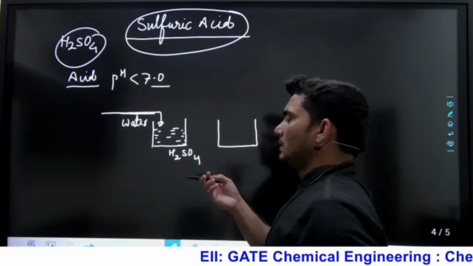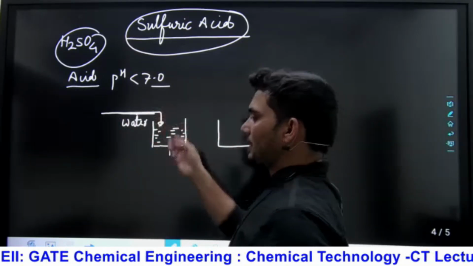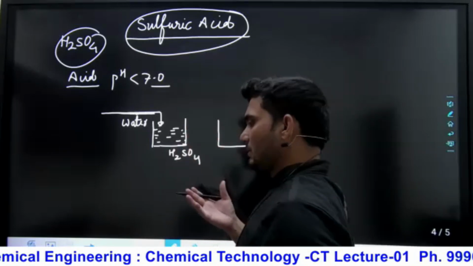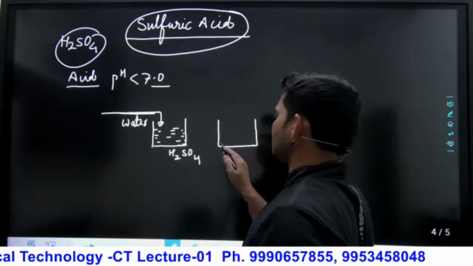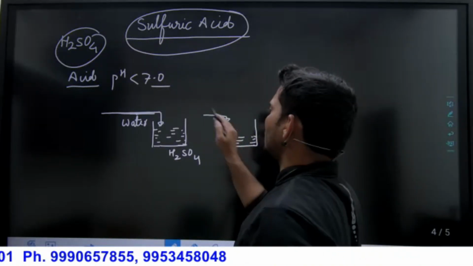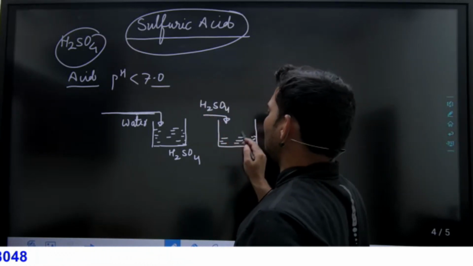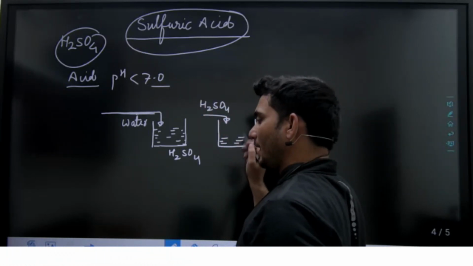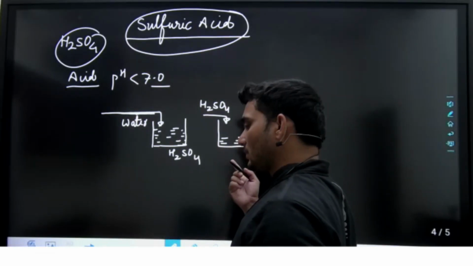It can harm your body. If you want to make it dilute, take the water and add the H2SO4 slowly, and mix it. In this way you can make the acid dilute.